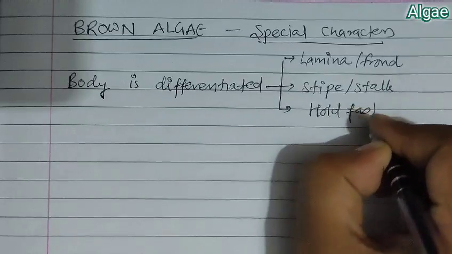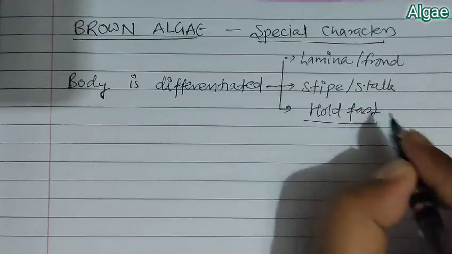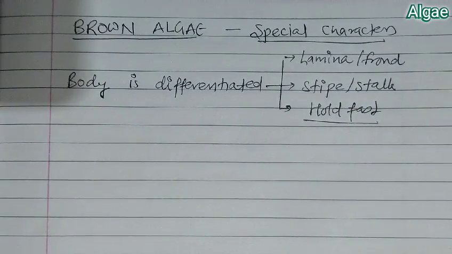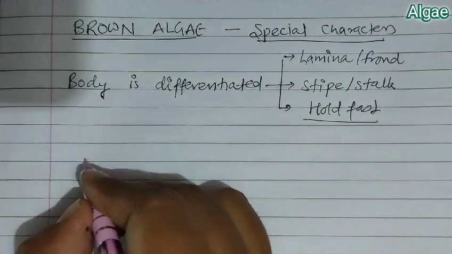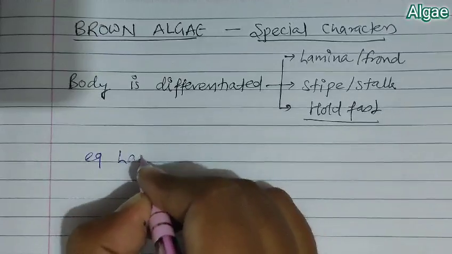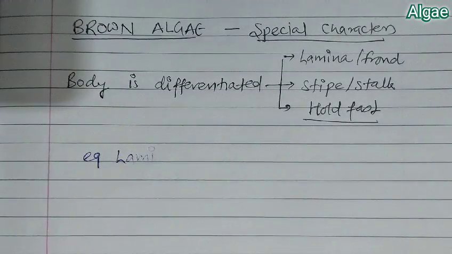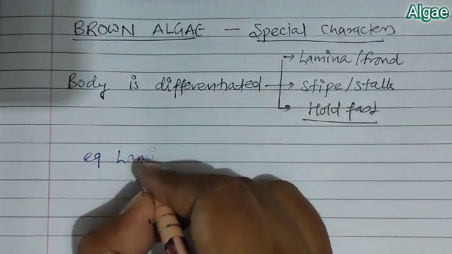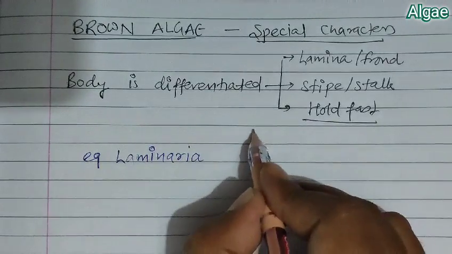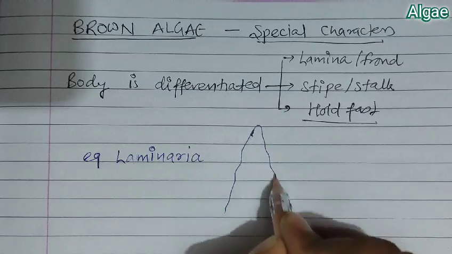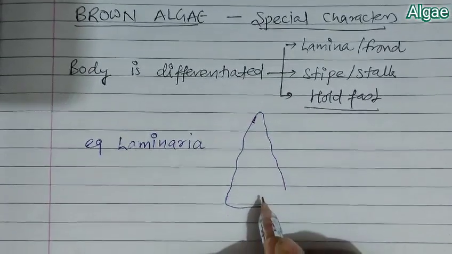So this holdfast is for attachment, and lamina or frond is for photosynthesis. If we talk about this, then we can take an example of Laminaria. If we see the diagram of Laminaria, you will see somewhat this type of diagram.